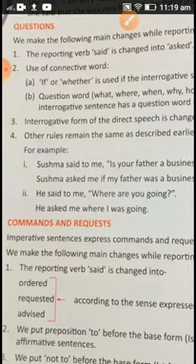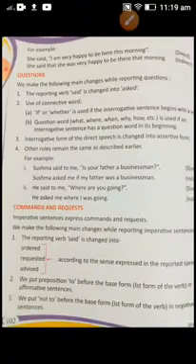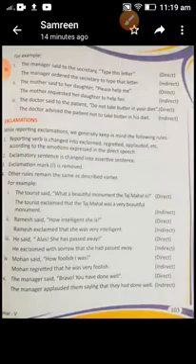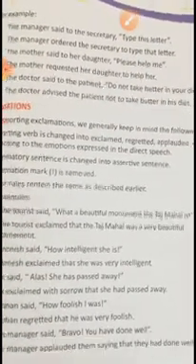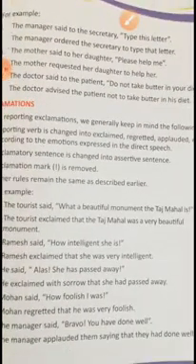Next one is how we are going to put commands and requests. For example, if somebody is asking something in a requesting way, or if somebody is advising or ordering, you can understand by reading the sentence. Let me show you how we are going to change this one. See, it depends on the post. For example, the manager said to the secretary, type this letter.